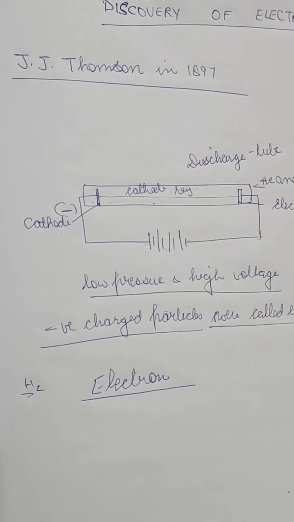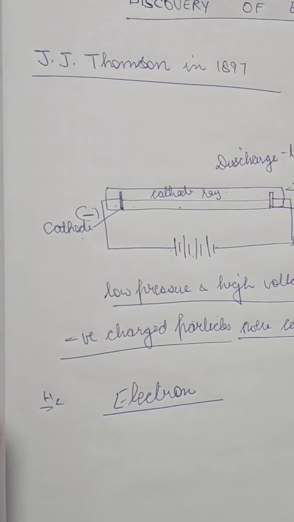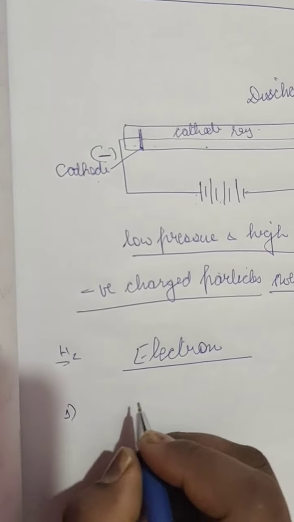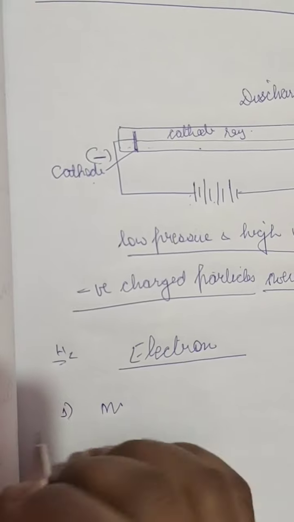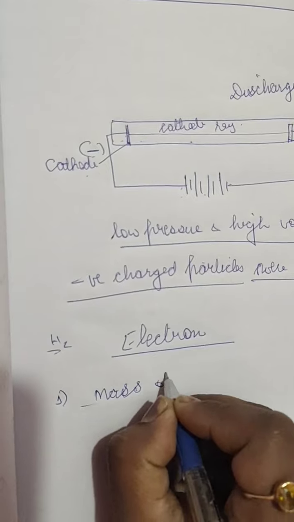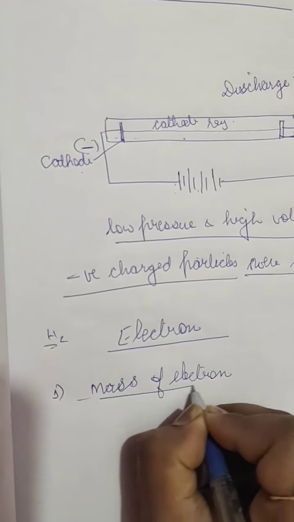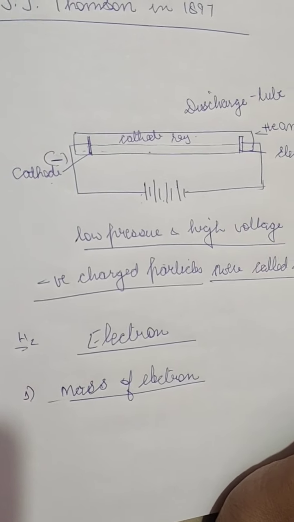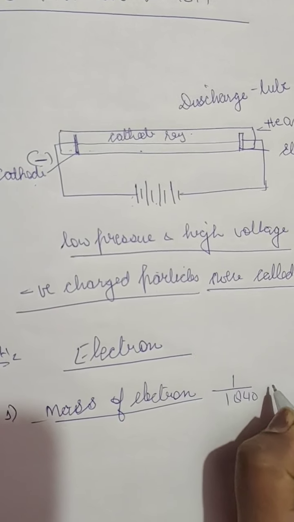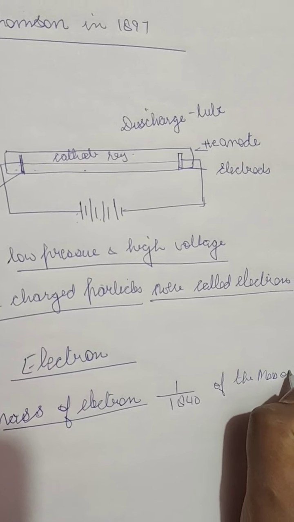So what are the characteristics of the electron that we discussed in our previous lecture video? The mass of an electron is negligible, it's very less. It is about 1 upon 1840 of the mass of hydrogen.